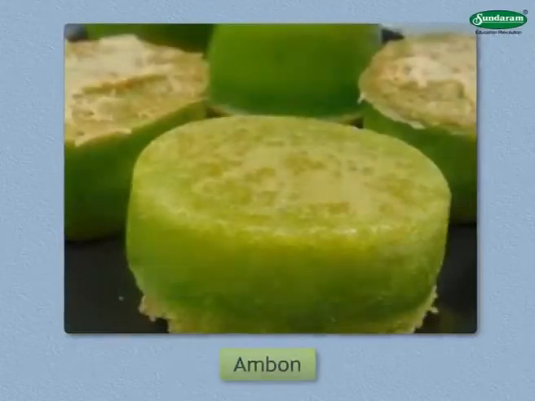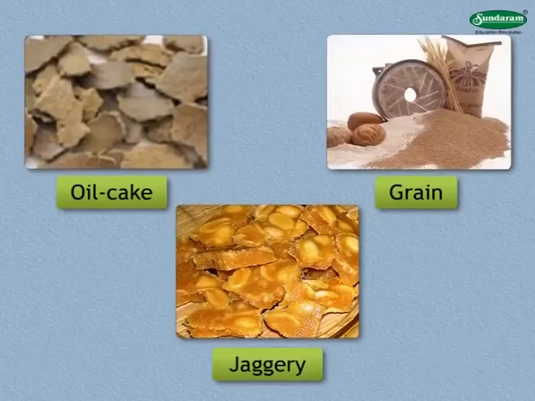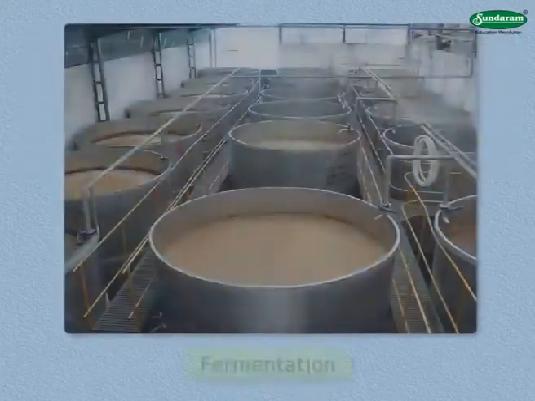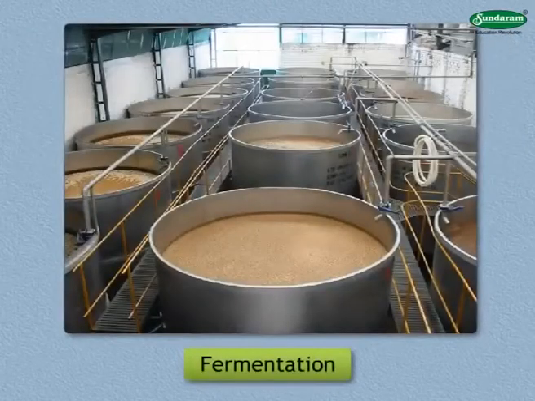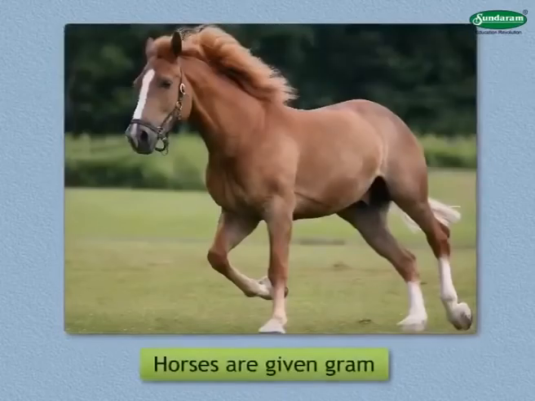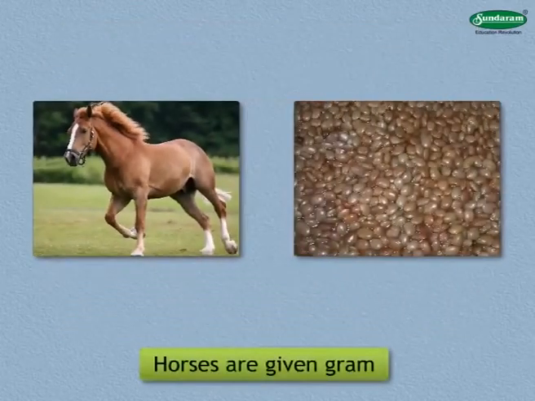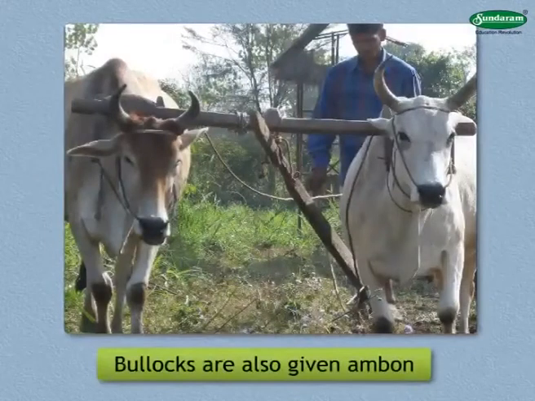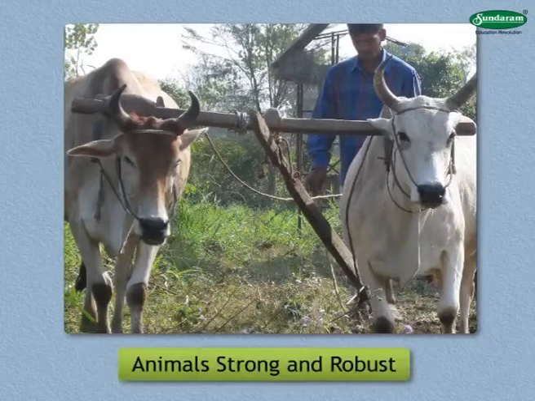Ambon is a fermented mixture of oil cake, grain meal and jaggery. Fermentation increases the nutritive value of the feed. Milch animals are fed oil cake of cottonseed. Horses are given gram that has been soaked in water. Bullocks are also given ambon. These foods make the animal strong and robust.